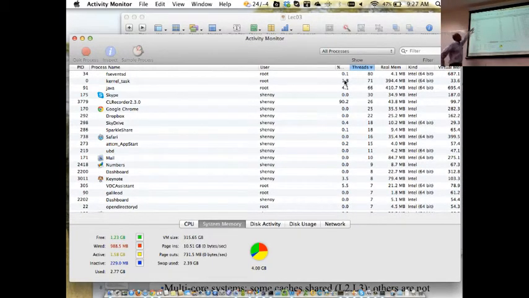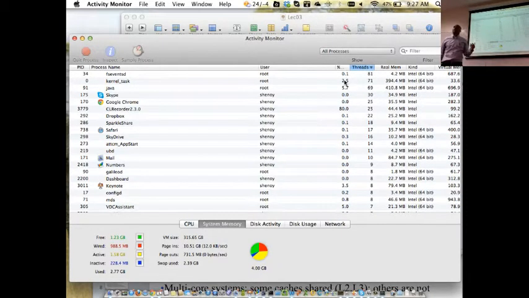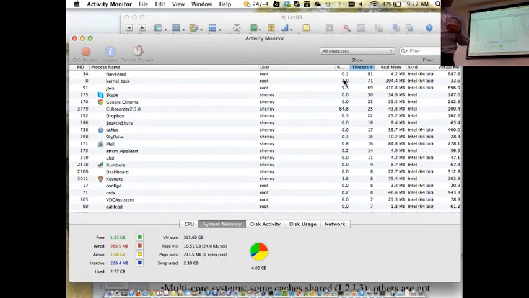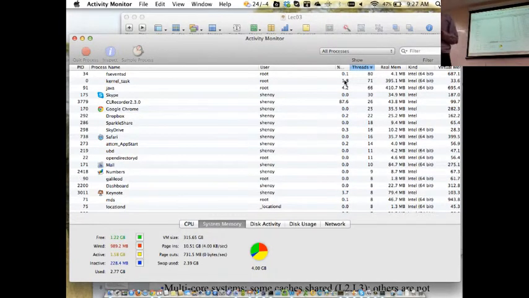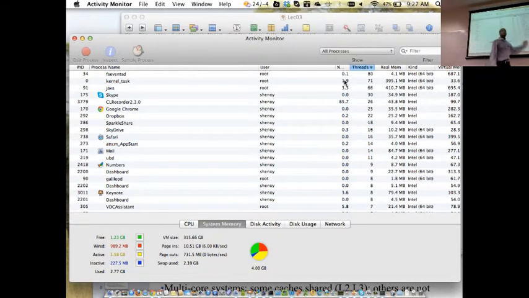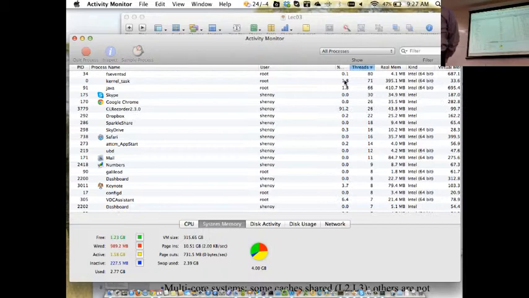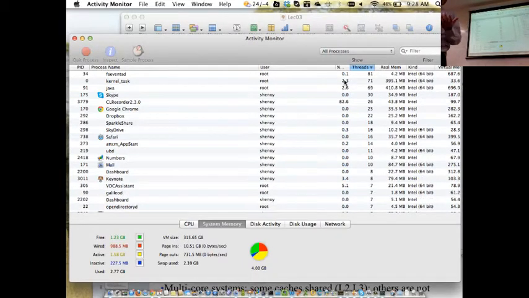There's Chrome. This is the browser kind of implementation I was showing you. There are 26 threads. I mentioned threads that listen for HTML, listen for user clicks, and they make calls to servers. They download content in parallel. So all of that is actually being done by a multi-threaded application. The other thing to keep in mind is you will see that most of these are actually multi-threaded applications. Typically, when you write complex applications, they tend to be multi-threaded. This is because machines have multiple cores, so you can actually make use of these cores. It's easier to write functions using threads rather than event-based, as we will see.